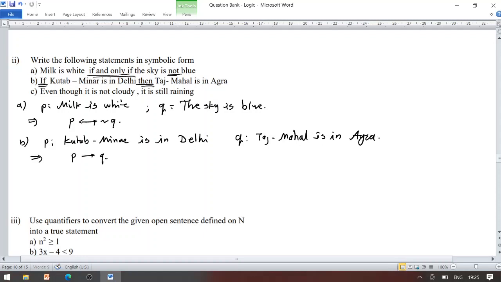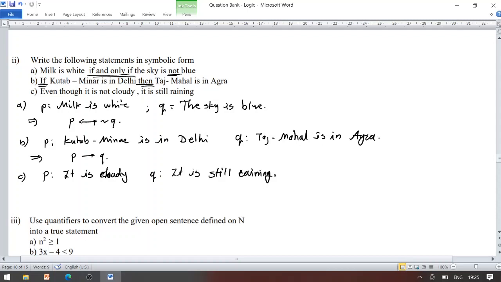We have given P conditional Q. Now see the sub question we have: even though it is not cloudy, it is still raining. So consider P to be a statement, it is cloudy, so ultimately we have its negation, and Q to be a statement, it is still raining.